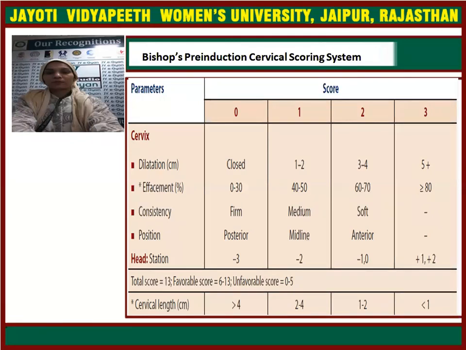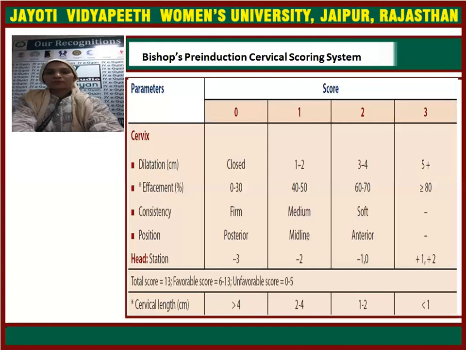Effacement is in percent. 30% effacement is score 0, up to 50% is score 1, up to 70% is score 2, and 80% or more is score 3. For consistency, whenever it is firm, the score is 0. When the consistency is medium, the score is 1, and when it is soft, the score is 2. If it is softer and softer, the score is 3.